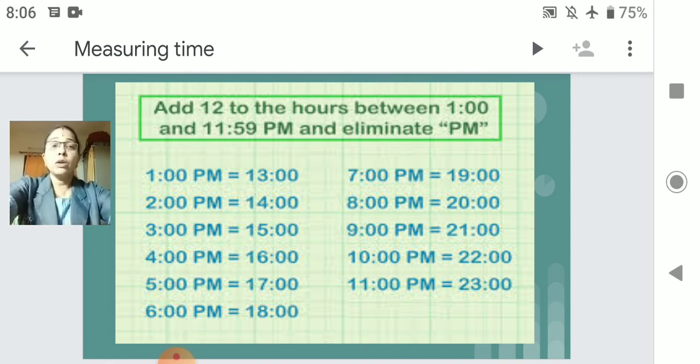1 PM means how much? 13 o'clock. 2 PM means 14 o'clock. Here I will not say 14 PM, it is 14 o'clock. 3 PM means 15 o'clock. 4 PM means 16 o'clock. If it is 5 AM, then I will not say 17, it is 5 AM only. So study this much and understand.